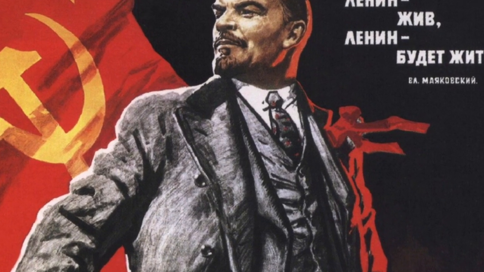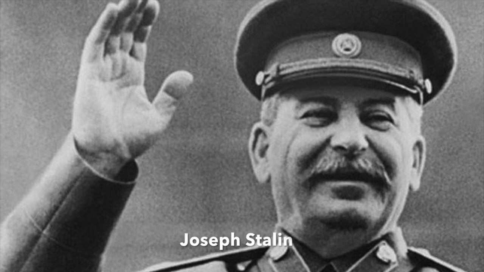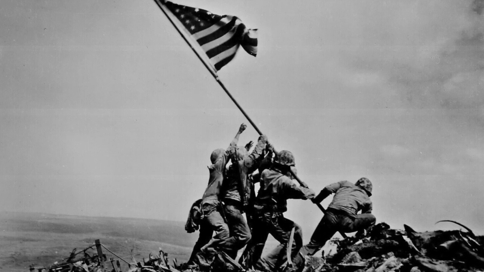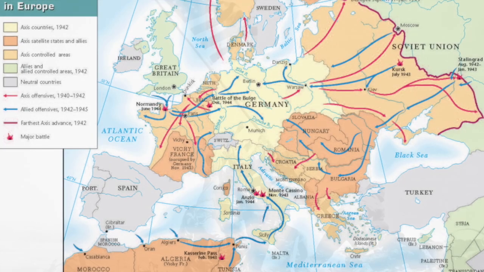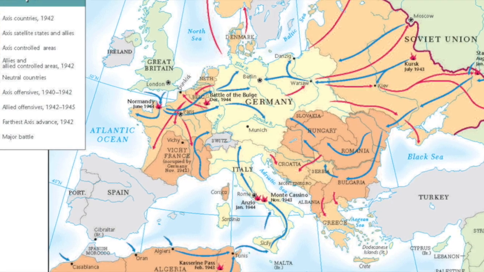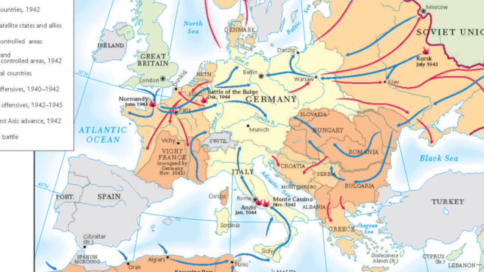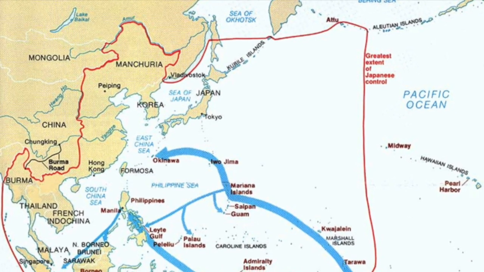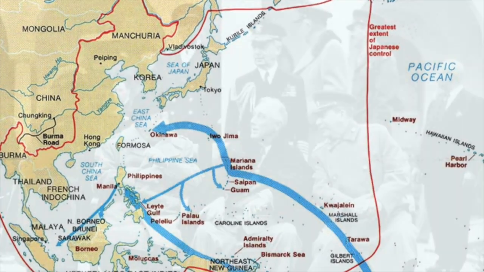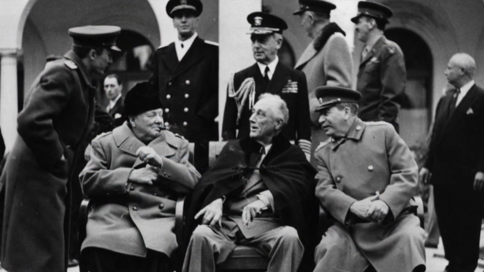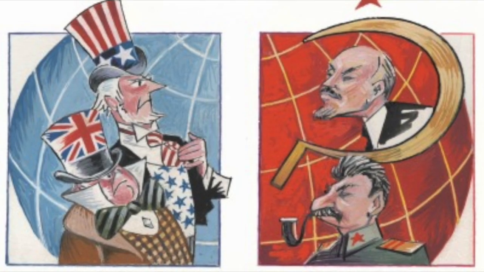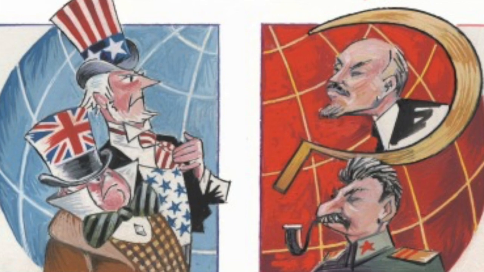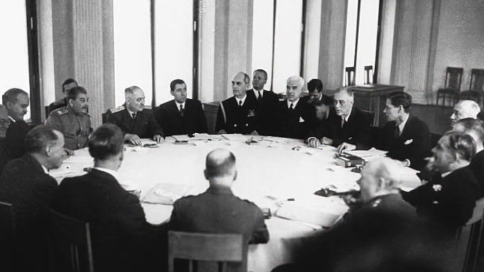Joseph Stalin took over the newly revolutionized country, the USSR, and tried to spread communism into other countries. During this time, World War II happened, and the Allies, the British, US, and the USSR, defeated Nazi Germany and the Japanese. As a result, the Japanese freed all the countries that were under their rule due to the war, and Korea was one of them. The leaders met at Paris for the peace treaties, and the UN was created to prevent another world war. However, the USSR and the other allied countries were not friendly towards each other, and the animosity between the two sides eventually led to the Cold War.